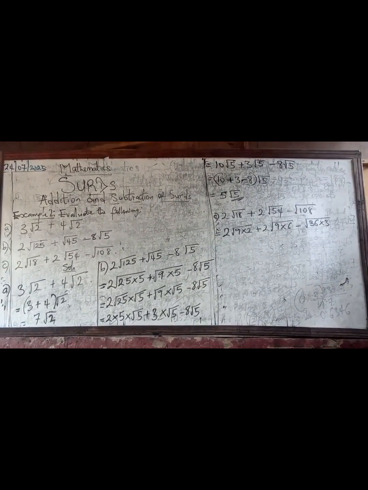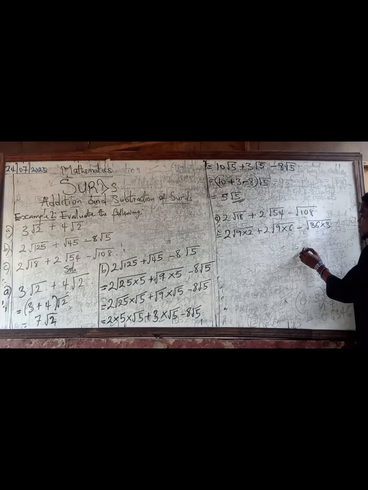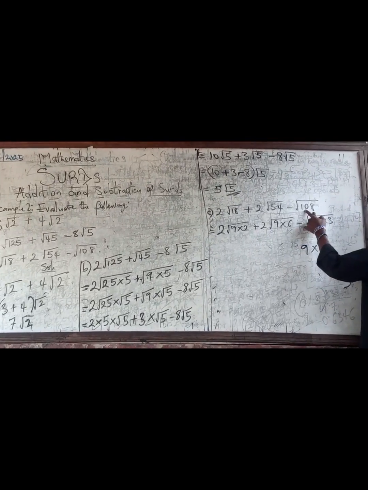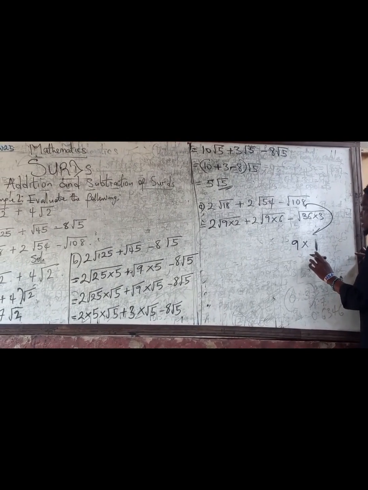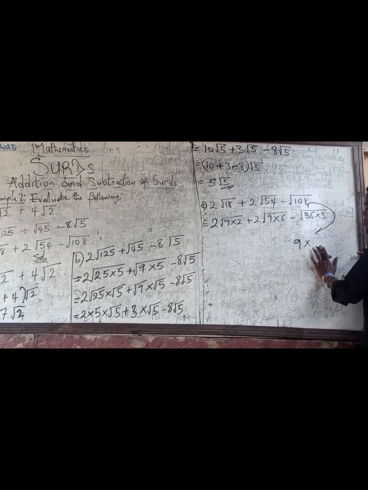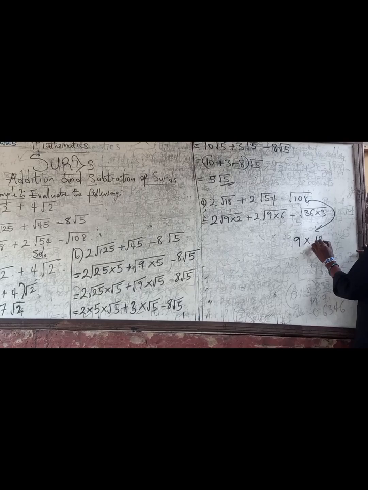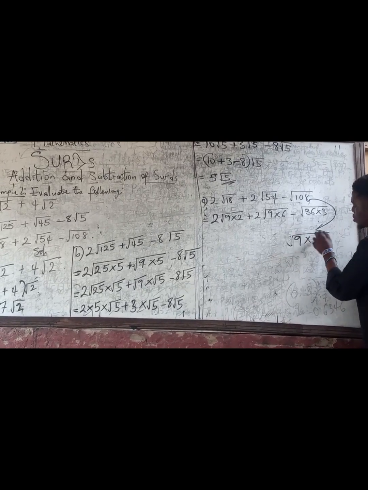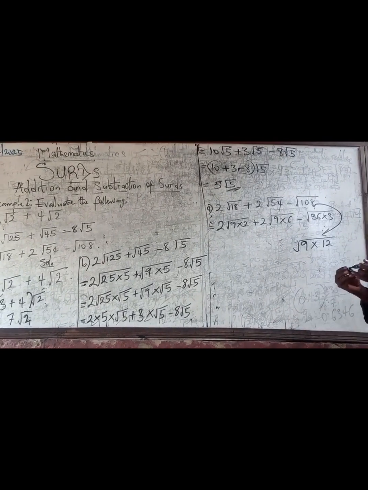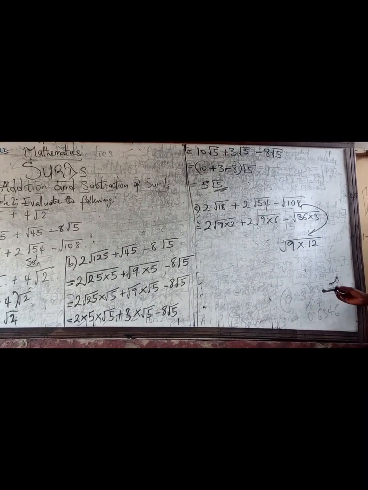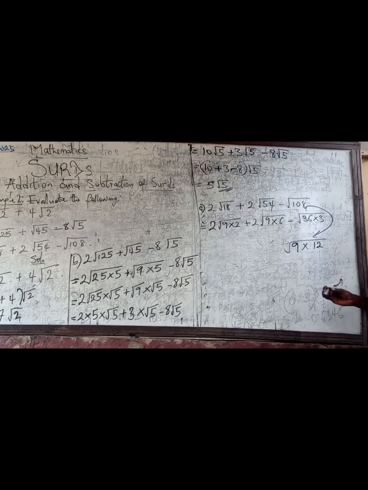Now, I could have even decided to use 9 times 12 for 108. Why am I not going to use this? Because 9 is a perfect square, is that correct? Yes, but the reason I will not use this is because, please, I want us to listen very carefully.